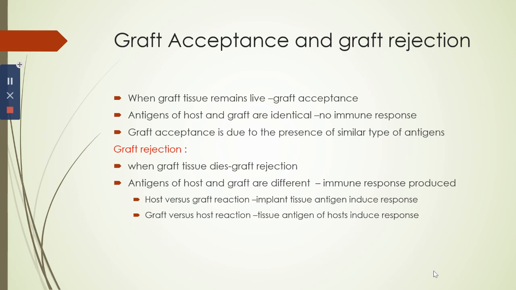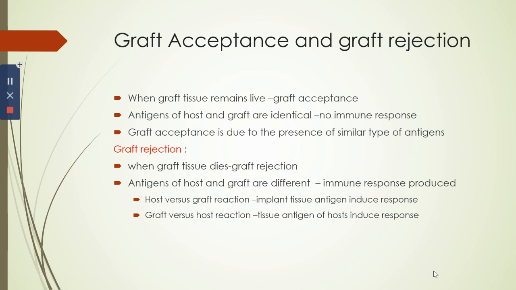Now, what is graft acceptance and graft rejection? When a graft tissue, once after transplantation, remains alive, it is said to be accepted. And the process is called graft acceptance. This is because the antigens of the host and graft are identical and there is no immune response. Graft acceptance is due to the presence of similar type of antigens. Graft rejection: when the graft tissue dies, the graft is said to be rejected. This process is called graft rejection because the antigens of the host and the graft are different and an immune response is produced leading to the death of the graft tissue.